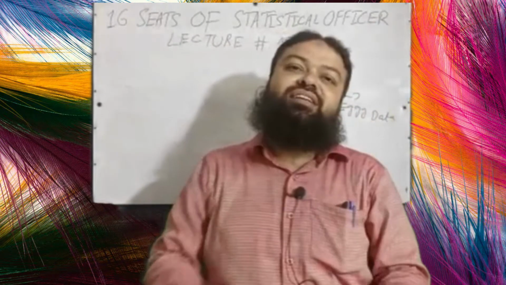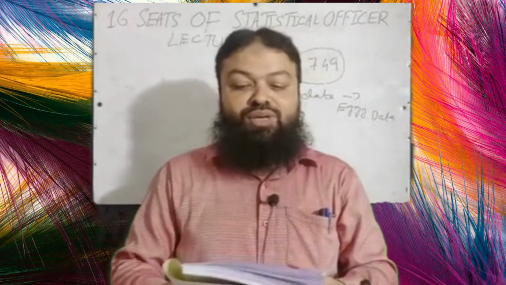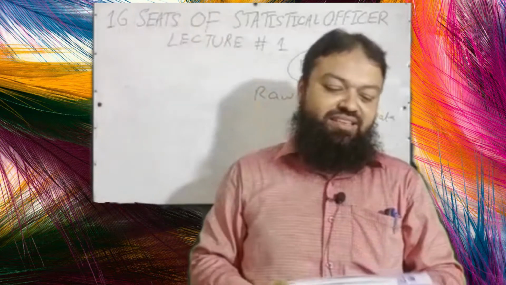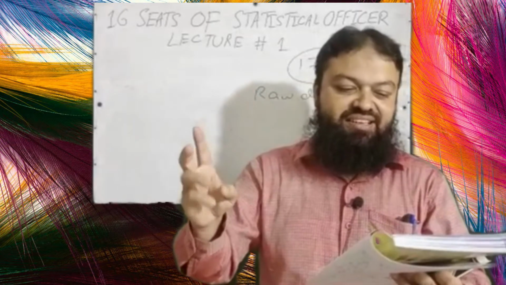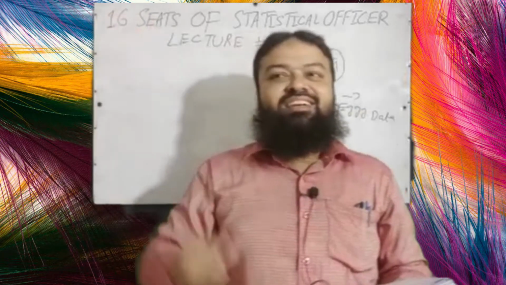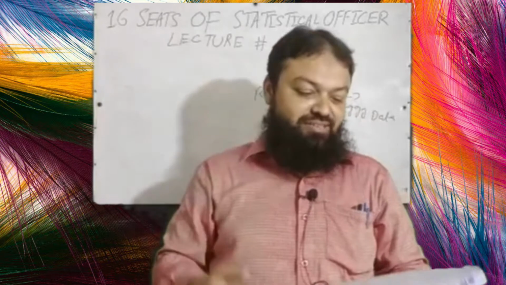That is the secondary data, a very important concept. Question number 15. The data collected by questionnaires are, as I told you, primary data. Question number 16. Registration is the source of A. Primary data, B. Secondary data, C. Ogive, D. Histogram. It is also primary data. Registration is the first source of collecting the data, primary data.